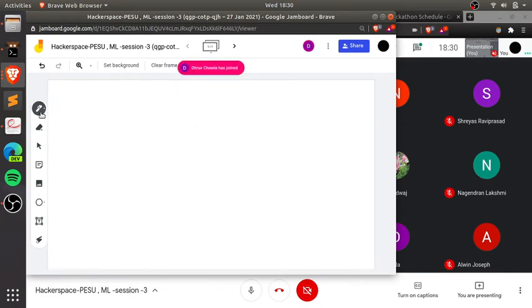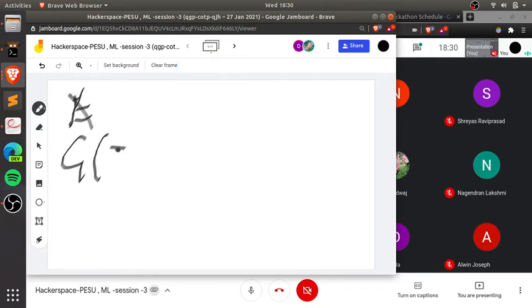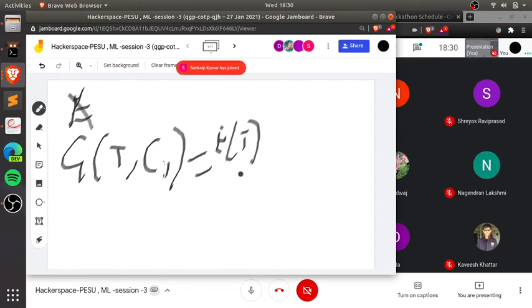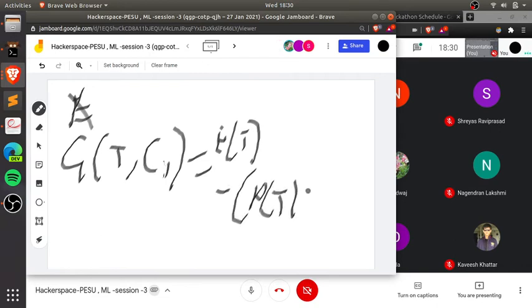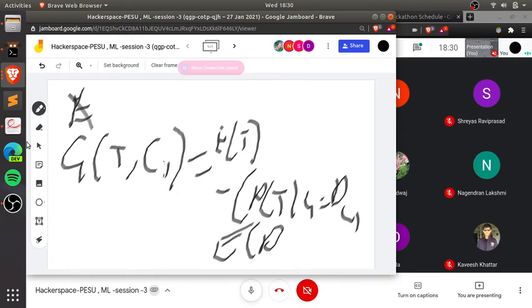So you have G of T comma C1 is equal to E of T minus P of T such that C1 is equal to DC1, that is category, into the entropy of decision, entropy of target such that C1 is equal to DC2.